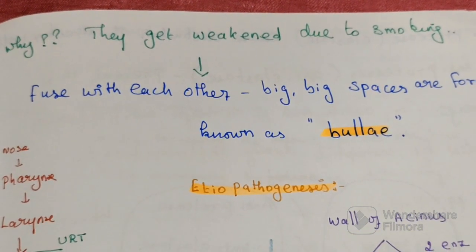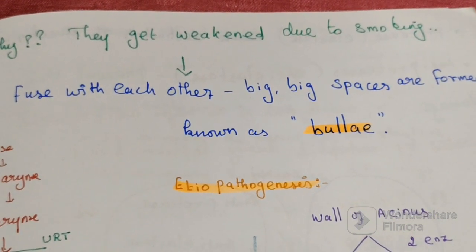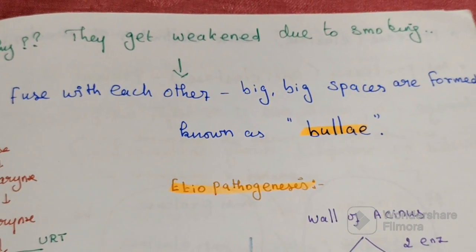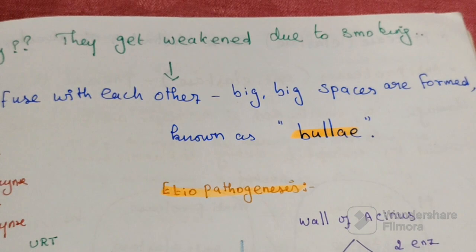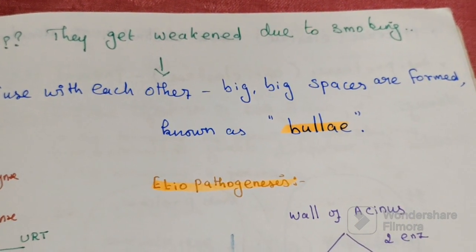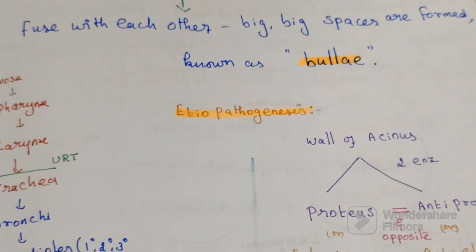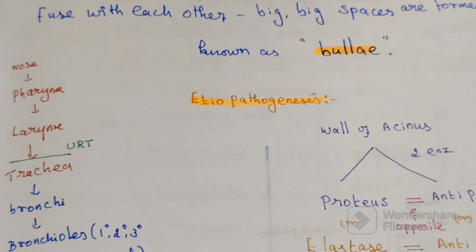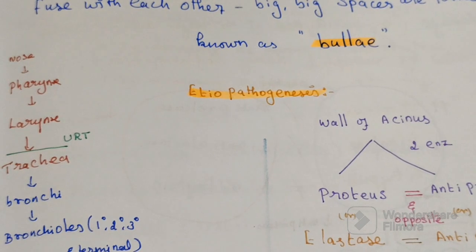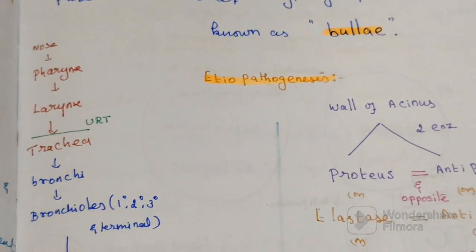It is the permanent dilatation of air space. Which air space? It is not the dilatation of the trachea and bronchi. Here it is dilatation of the air space, the acini. Dilatation of the acini means all the air structures which are distal to the terminal bronchioles.